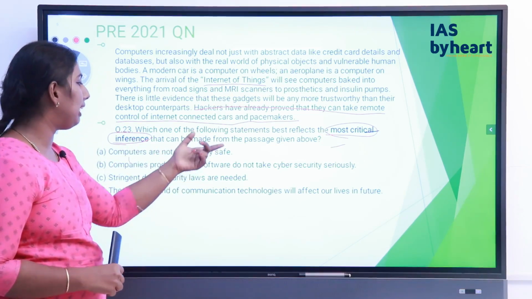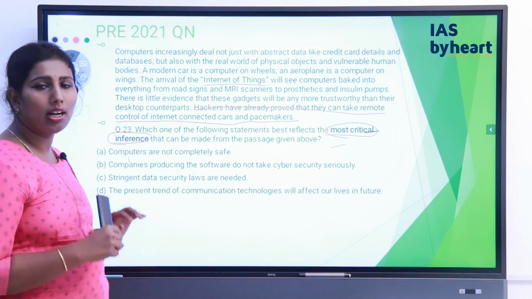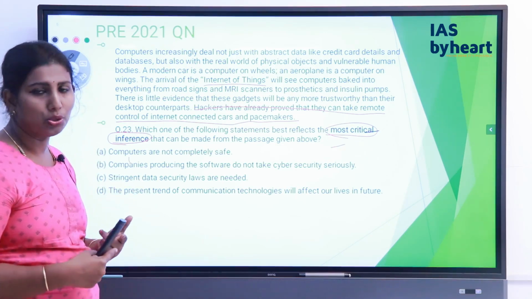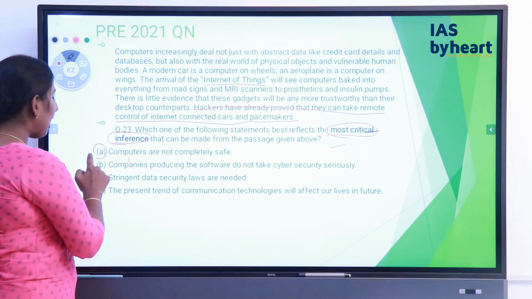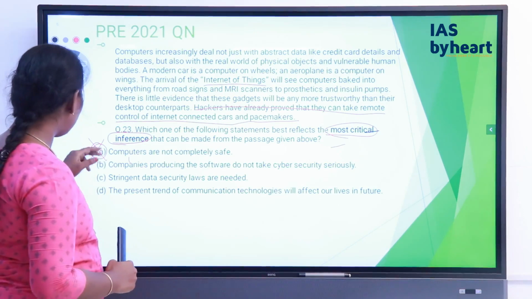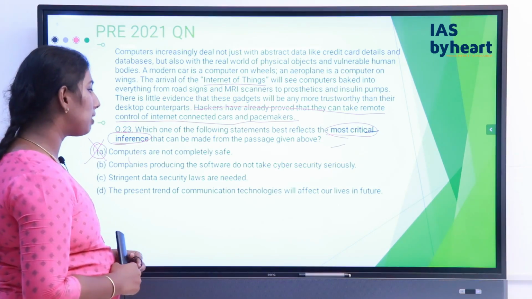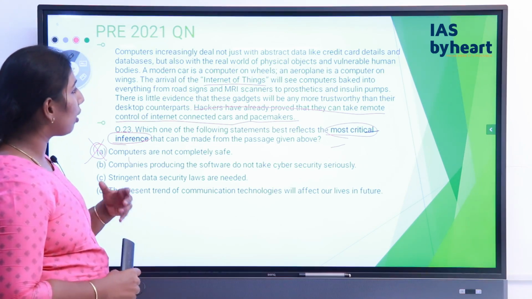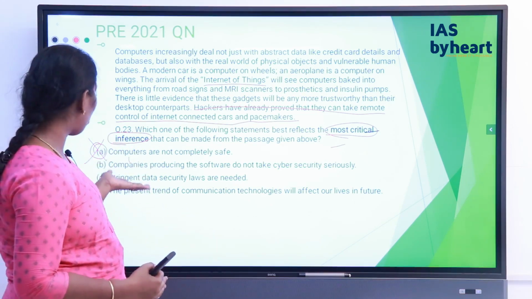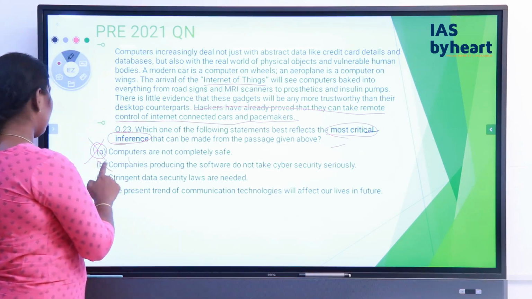Computers are not completely safe. Now this is something which is unstated in this particular passage, but this particular thing also strengthens the conclusion. Obviously the statement A is an assumption, so definitely this is not the correct answer for the given question. Let's have a look at the second statement. Companies producing the software do not take cyber security seriously. So this can also be an assumption. This is something which is completely out of the line. It is actually not talking anywhere about the companies which are creating these particular products. So this is not correct.